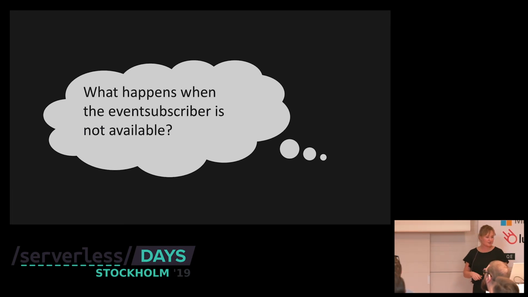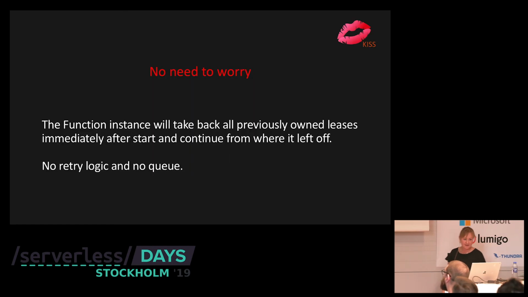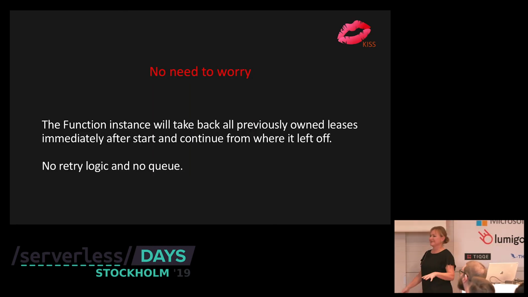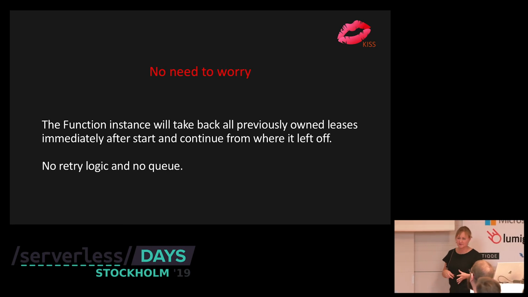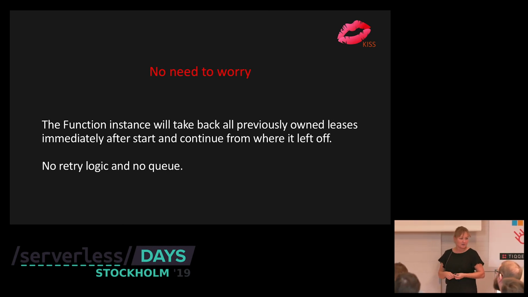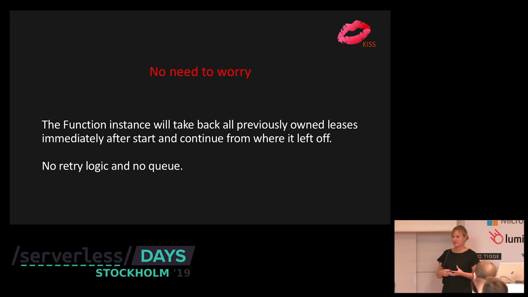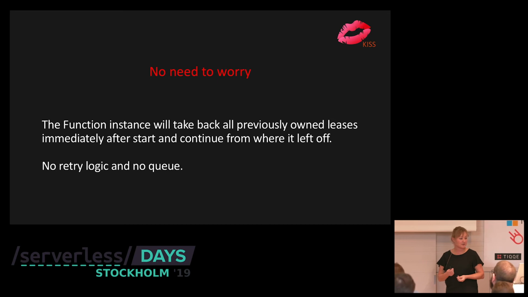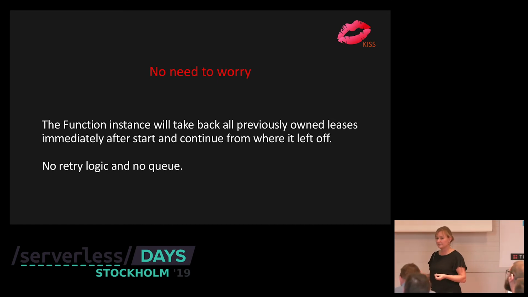Next, what happens when the event subscriber is not available? You don't have to worry. We're keeping it simple, right? So the function instance will take back all previously owned leases immediately after start and continue from where it took off. So this is built in. So you don't have to have any retry logic that you write yourself, and you don't need any queues to be resilient here.